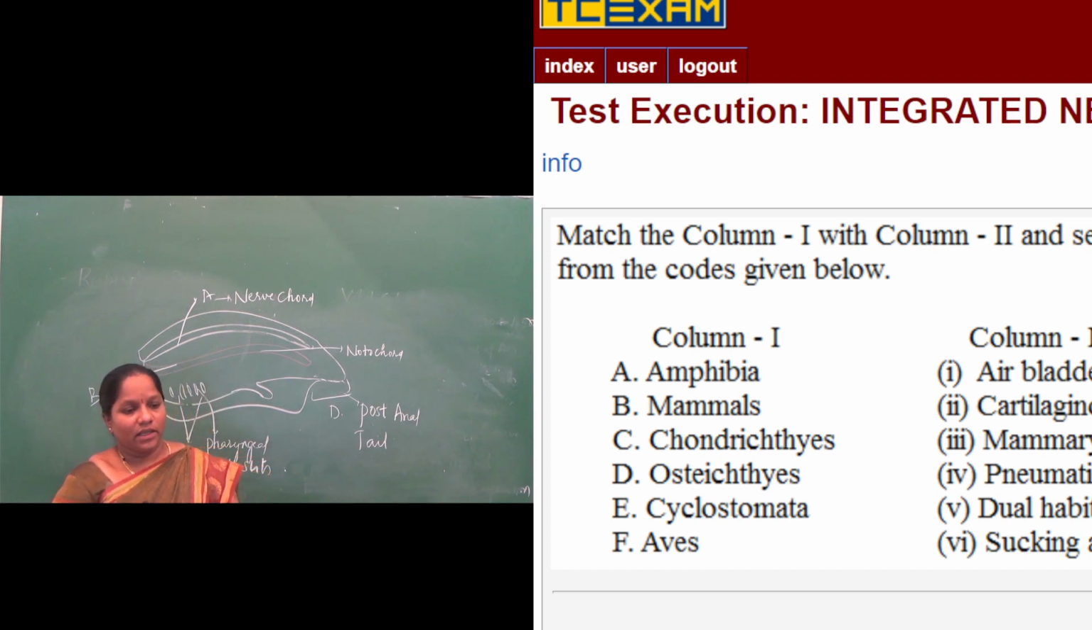So A, amphibia, it is dual character. A is 5. B, mammals, mammary gland. B is 3. C, chondrichthyes, cartilaginous. D, osteichthyes, air bladder. E, cyclostoma, sucking and circular mouth without jaws. F, aves, pneumatic bone. So the first option is correct.